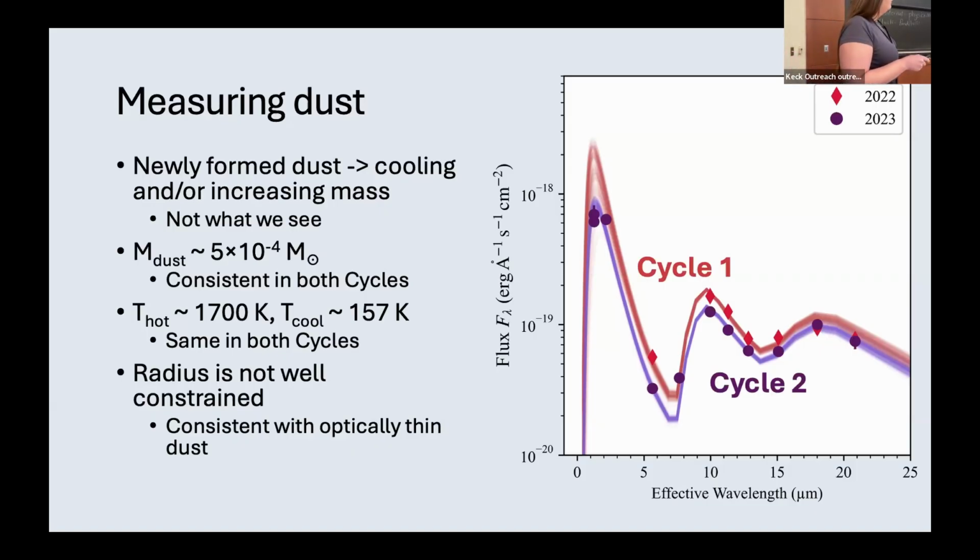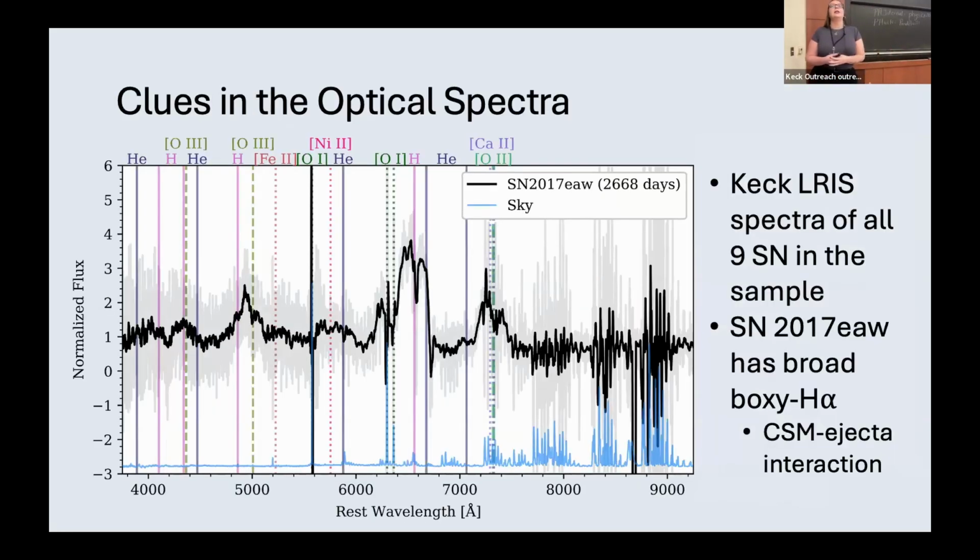You can see the peaks of this SED don't change over time, which is a strong indication that that temperature is the same. Furthermore, we can't well constrain the radius. That's one of the ways we could tell if the dust is newly formed or pre-existing, whether it's inside or outside the ejecta. But this dust is consistent with being optically thin. So we can't use this as a really strong smoking gun of whether this is newly formed versus pre-existing. So that leads us to looking in the optical.